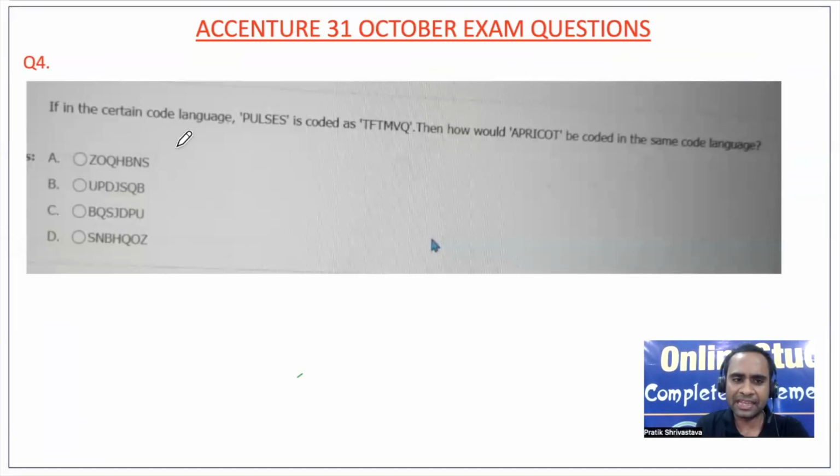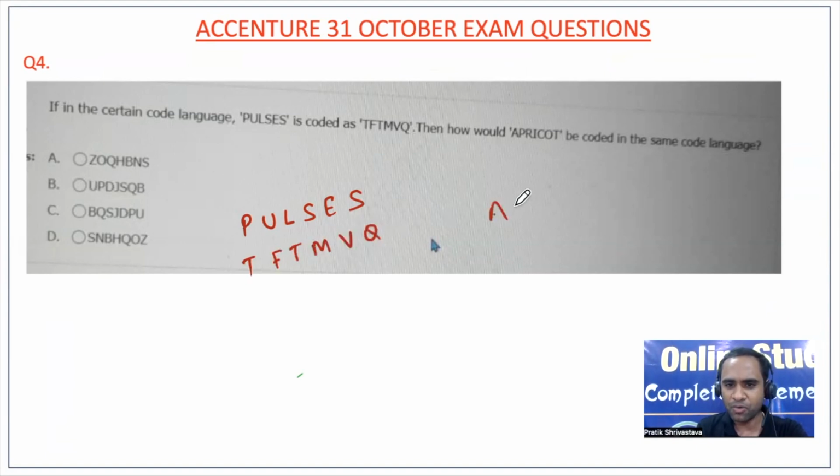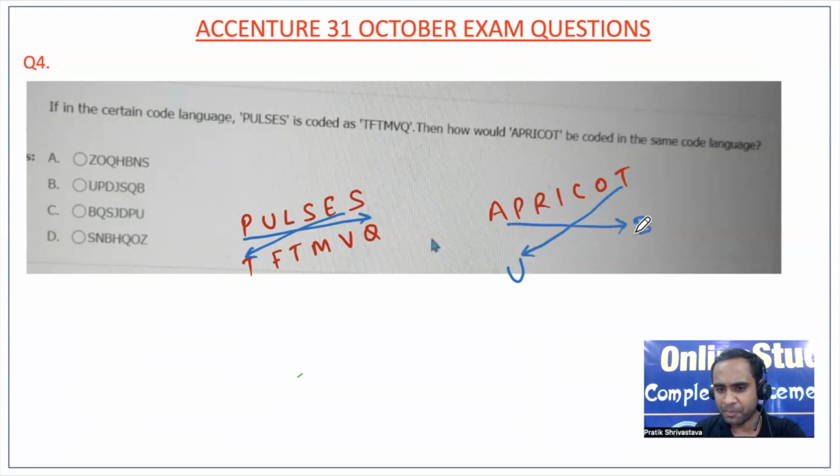Now, in a certain code language, pulses is coded as TFT MVQ. How will apricot be coded? Friends, if you try to visualize the logic here, S's next letter is T, S's next letter is T, P's next letter is Q. So here T's next letter is U, and A's next letter will be B. So UB. I can see only one option starting with E and ending with B, so option B will become the correct answer.